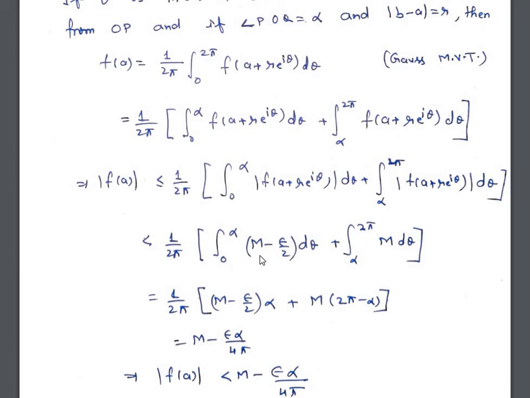Integrate and put the limits. We have this is equal to 1 upon 2 pi, (M minus epsilon by 2) into alpha plus M into (2 pi minus alpha), which is equal to M minus epsilon alpha upon 4 pi. So therefore this implies that mod of f(A) is less than M minus epsilon alpha upon 4 pi.